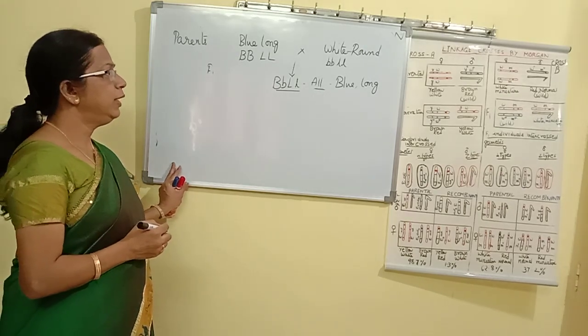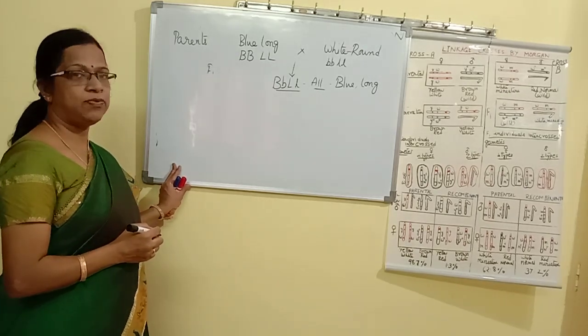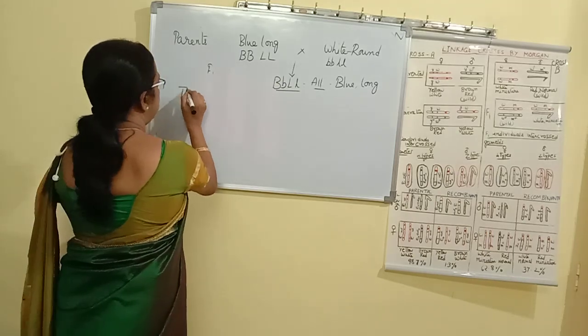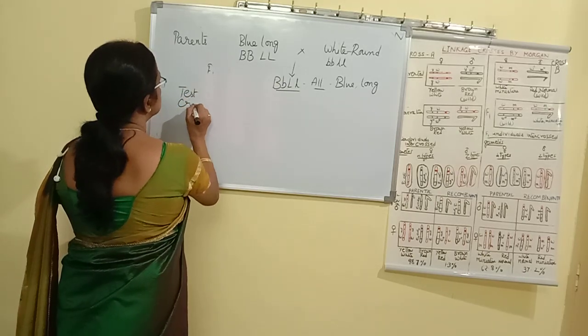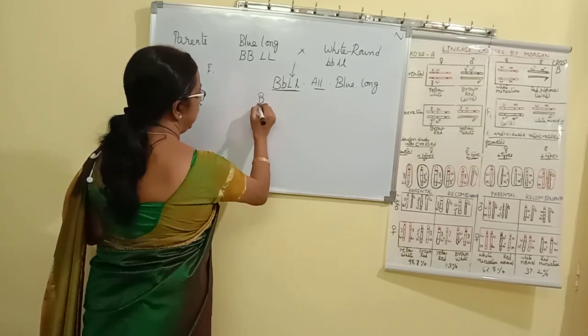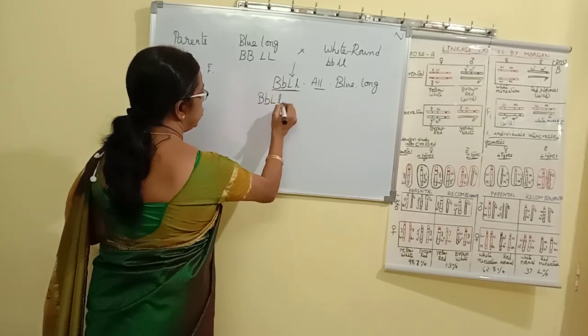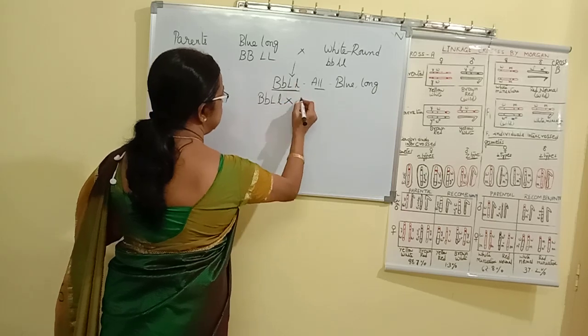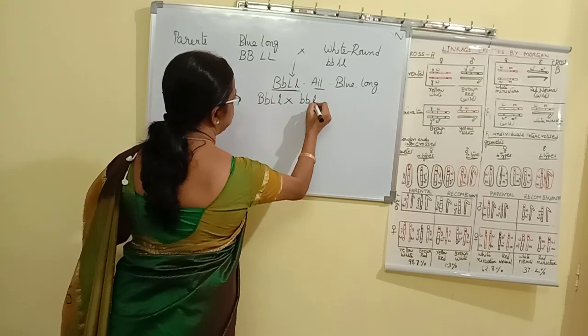Now next the test cross is performed. You know what a test cross is. A test cross is performed between F1 individuals crossed with the recessive parent.